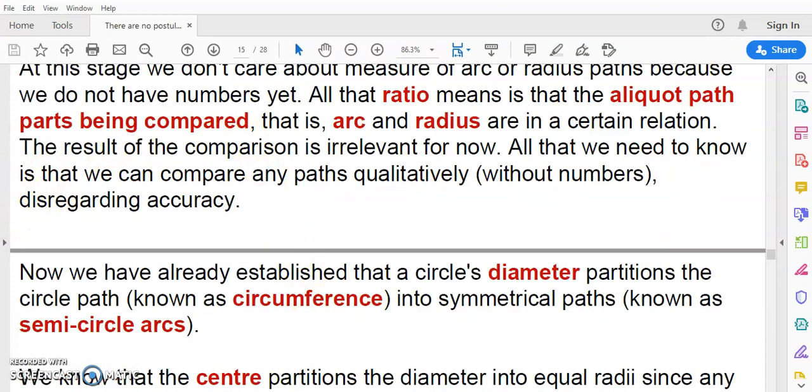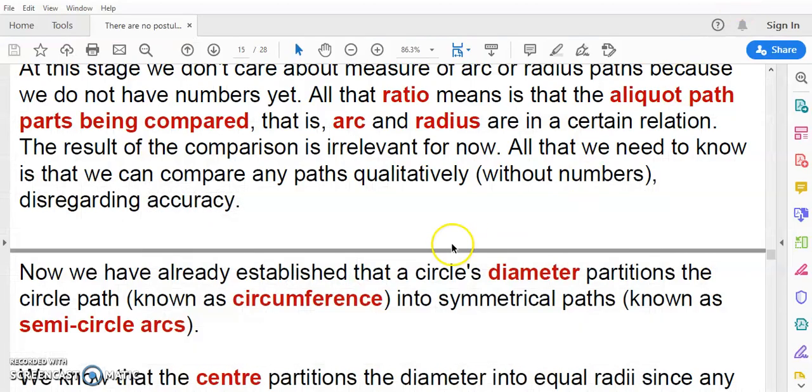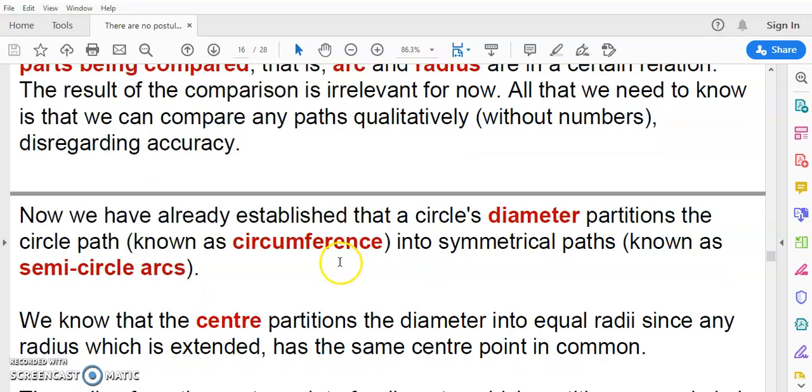So I can definitely compare this radius here, this circumference to this radius here, and I can tell you that it's longer right now because if I had to draw another straight line here, you'll see that it would exceed that value, okay? So I can qualitatively say certain things. It's not accurate, but it gives me a qualitative measure, not a quantitative measure.